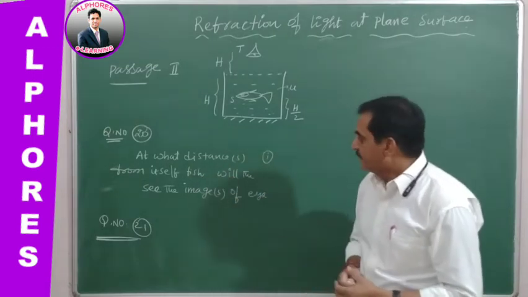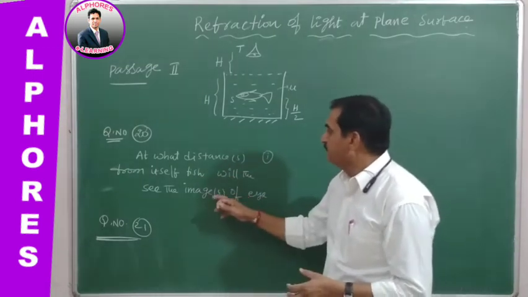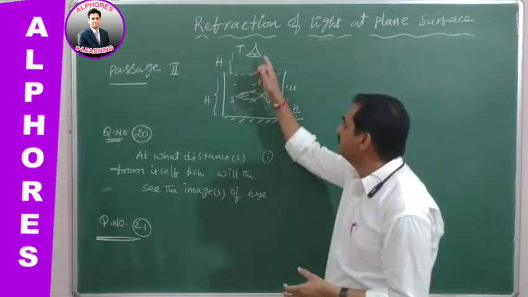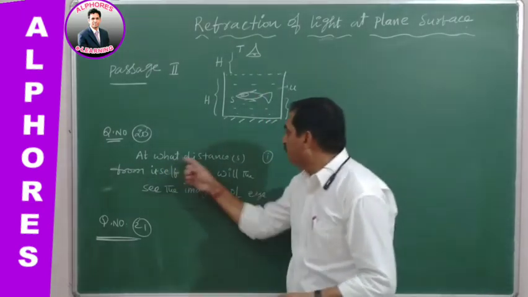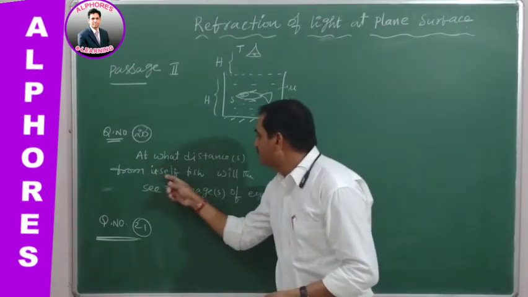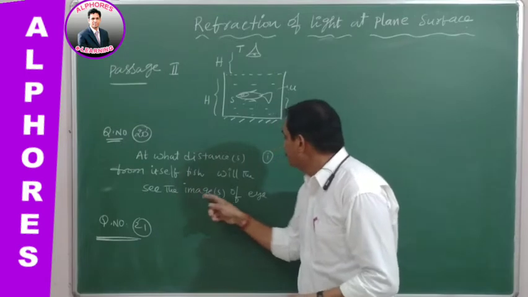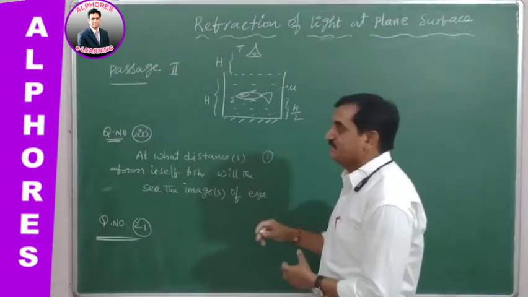The fish is observing the image of I. At what distances from itself will the fish see the image of I?